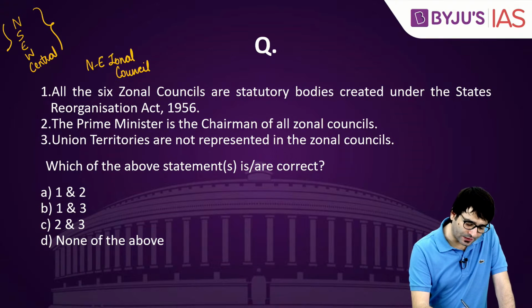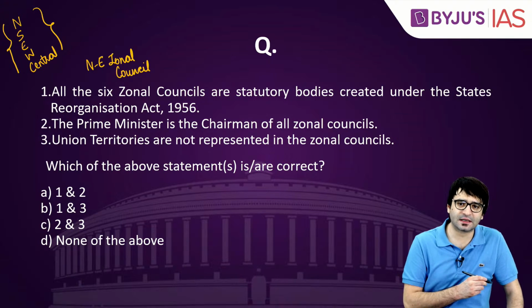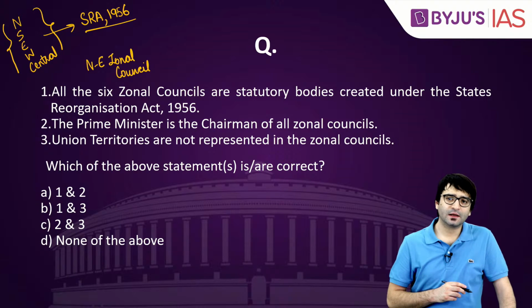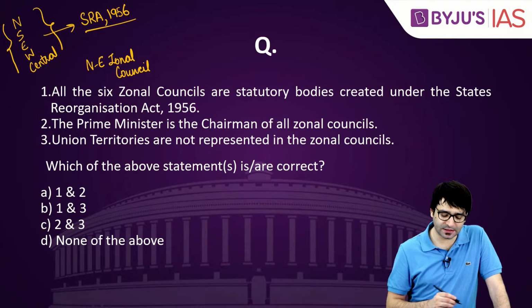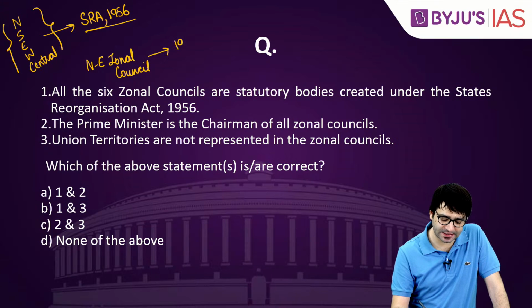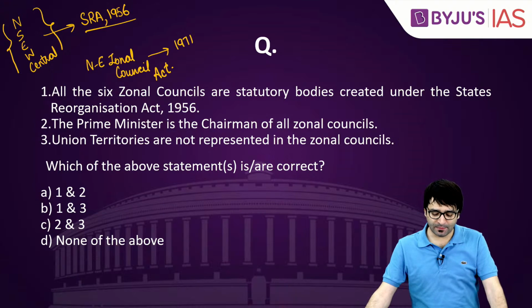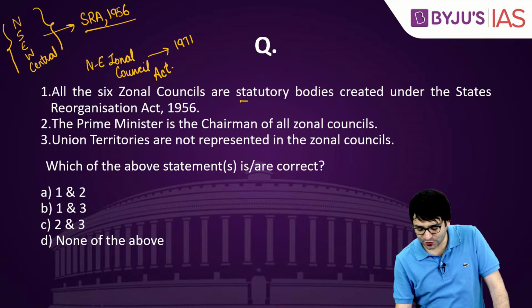These 5 zonal councils, Northern, Southern, Eastern, Western and Central, were created based on the States Reorganization Act in 1956. But a 6th zonal council, the Northeastern Zonal Council, was created in 1971 based on the Northeastern Zonal Council Act. So statement number 1, all the 6 zonal councils are statutory bodies.